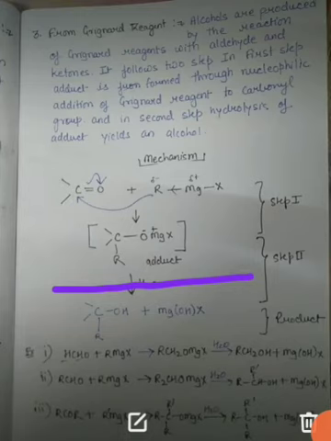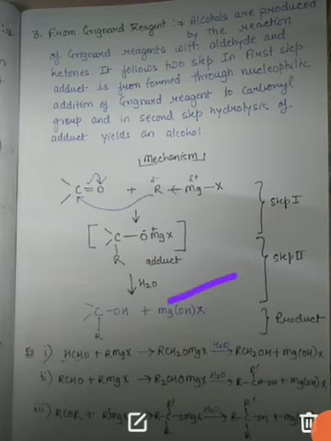Whenever we form alcohol from Grignard reagent, firstly the adduct is formed, and this adduct is then hydrolyzed. For hydrolysis H2O is used, and then it is converted into alcohol.